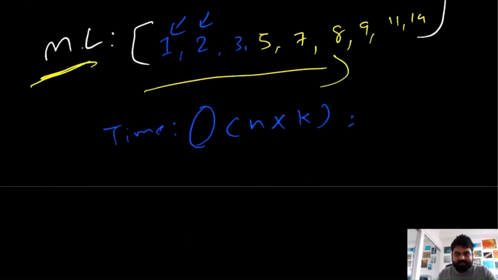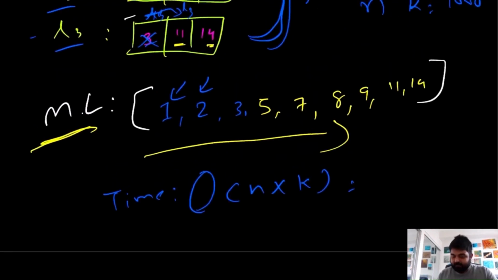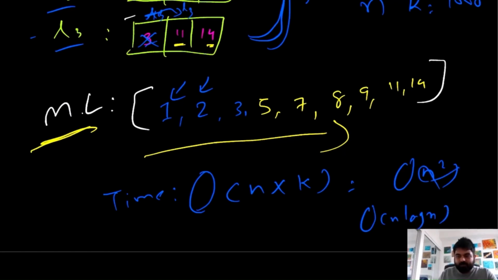So is this approach good? This approach is okay, but not very good, because as I mentioned, if we are given a million elements as k, then basically what we are doing is big O of n square work, while we already know that even in brute force we are able to solve this in big O of n log n. So why do we need to do n square work? There is no point in doing that. Let's see what would be the most optimal solution.